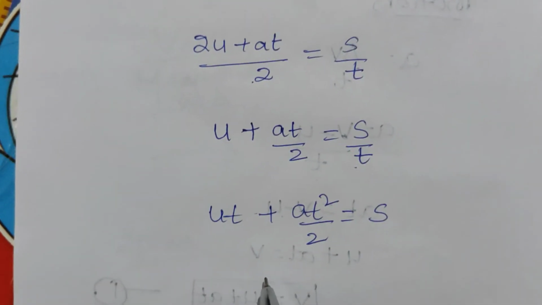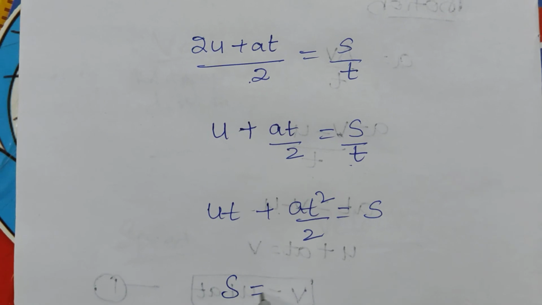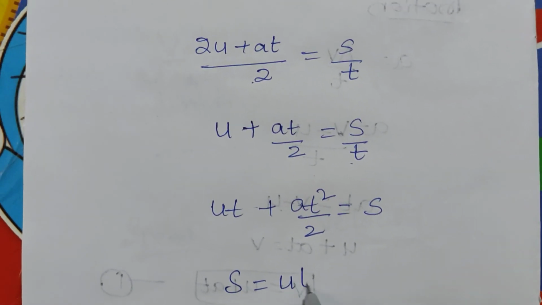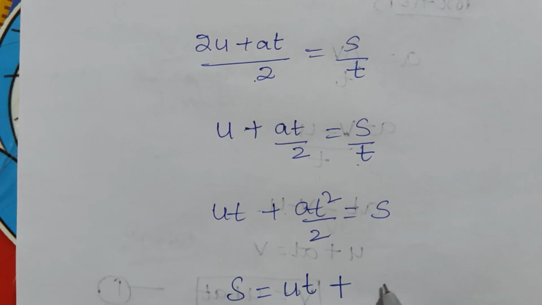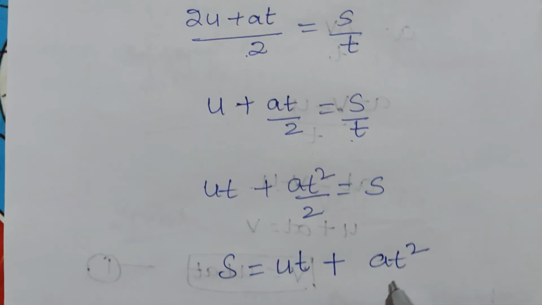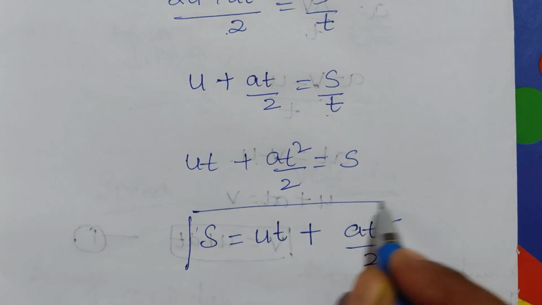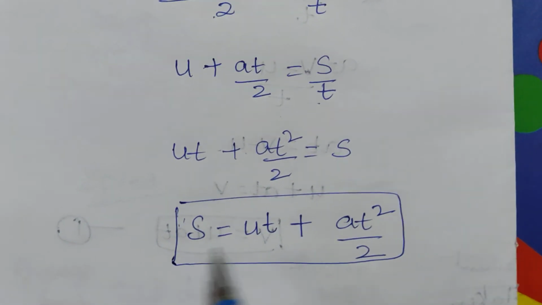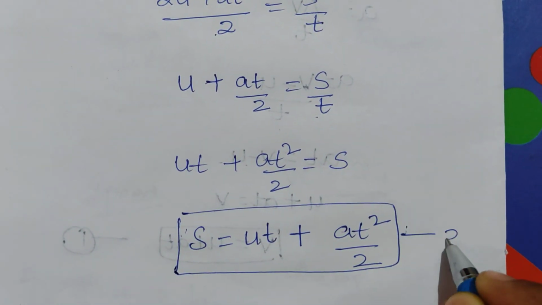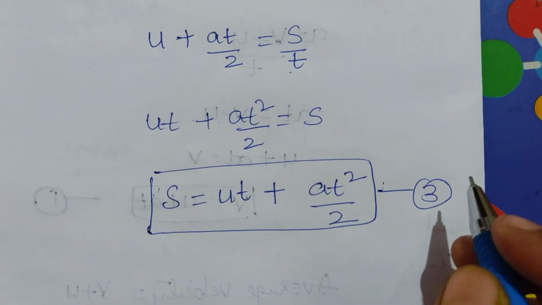So we get the third equation, s is equal to ut plus at square by 2. This is one more equation we got.